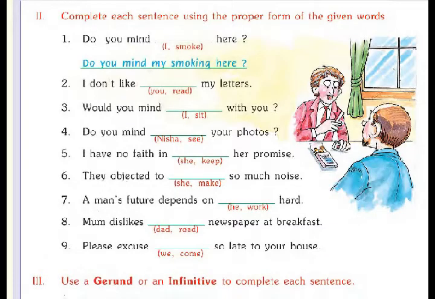Now look at exercise 2. Complete each sentence using the proper form of the given words. First one is done here. You can see, do you mind dash I smoke here. So, do you mind my smoking here? Here we have used smoke as a gerund.